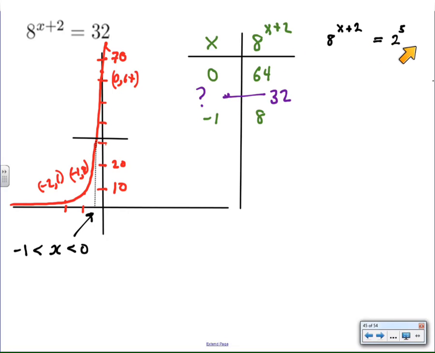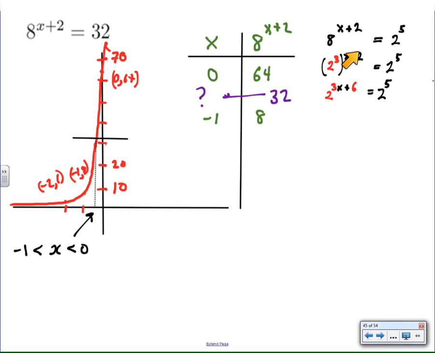And then we're going to use our algebra to go further. When I look at 8 and I look at 32, I recognize that 32 is not a power of 8. So I'm going to have to try to rewrite this in such a way that they have the same bases. 8 is a power of 2, and 32 is a power of 2. So we're going to write them both as powers of 2. So 32 is 2 to the 5th. 8 is 2 cubed. So instead of 8 to the x plus 2, I'm going to write 2 cubed to the x plus 2. That equals 2 to the 5th.